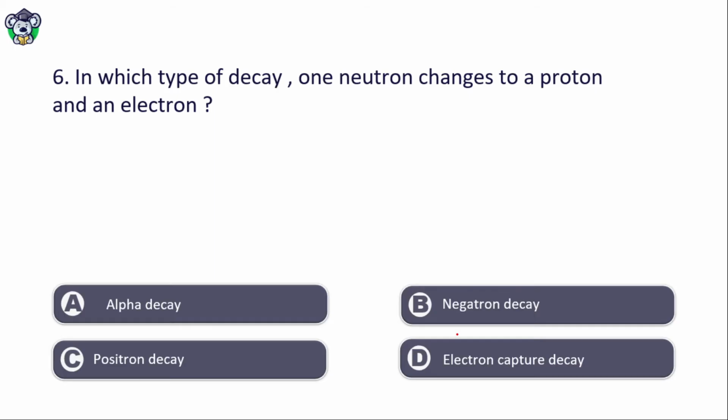In which type of decay one neutron changes to a proton and a negative charge or electron? Alpha decay, negatron decay, positron decay and electron capture decay. The right answer will be negatron decay. What is negatron decay? In negatron decay, one neutron will be changed to a proton plus an electron, that is negative charge. This negatron decay is symbolized as beta minus. Positron decay, that is beta plus.